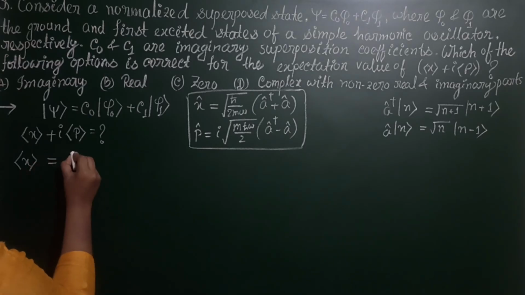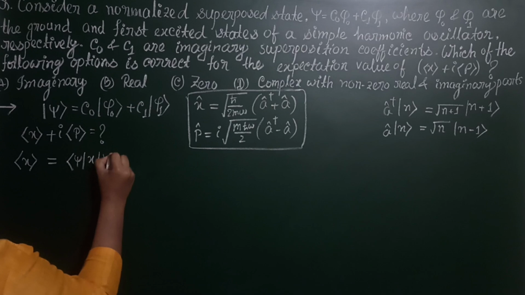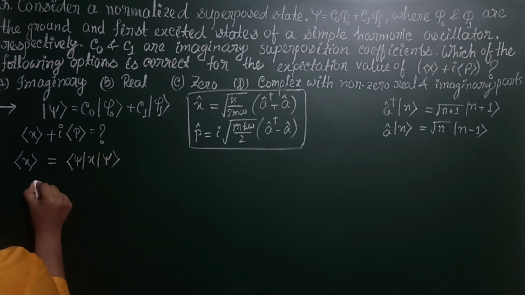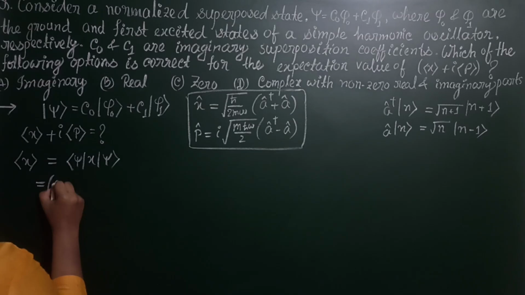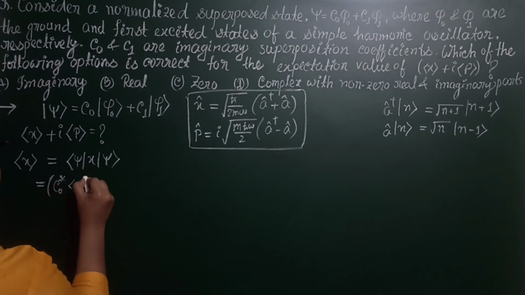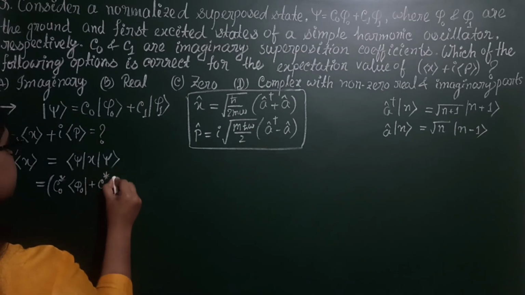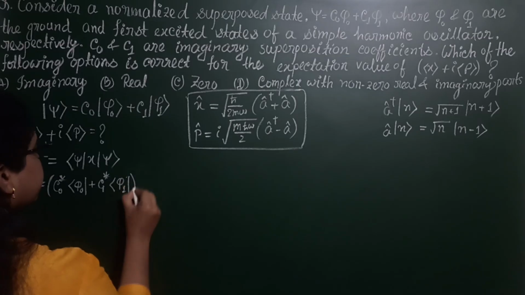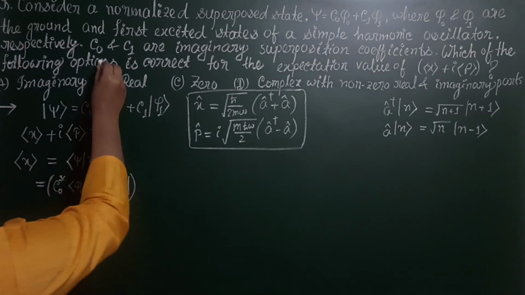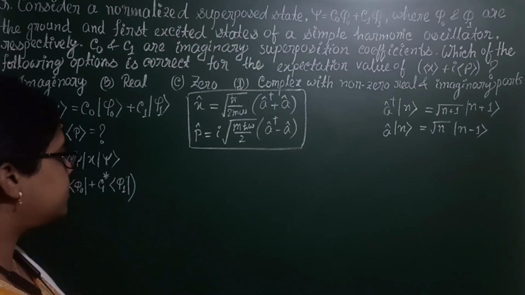Now the expectation value of x is bra psi x ket psi. Now put the value of bra psi, that is C0 star bra phi 0 plus C1 star bra phi 1. Look, here it is told that C0 and C1 are imaginary superposition coefficients.